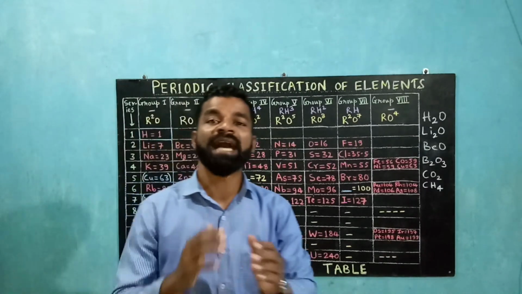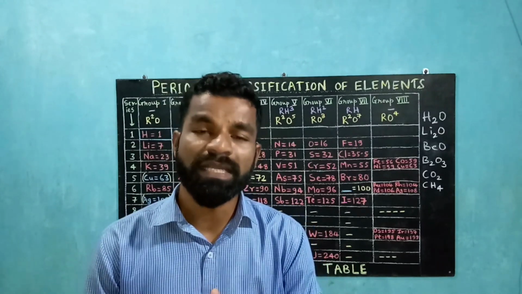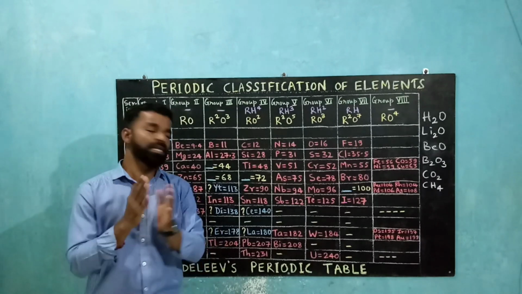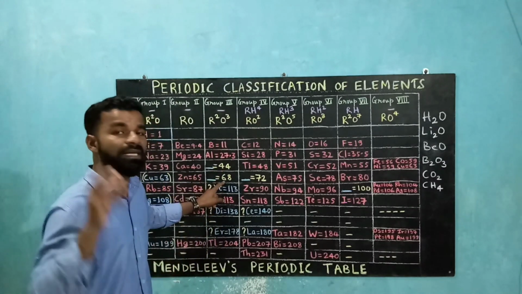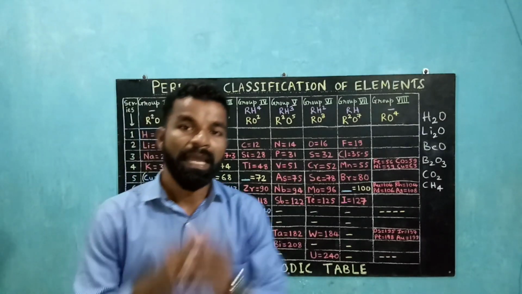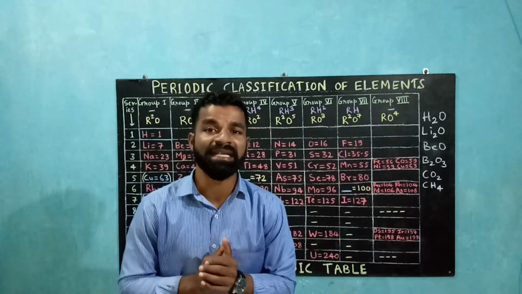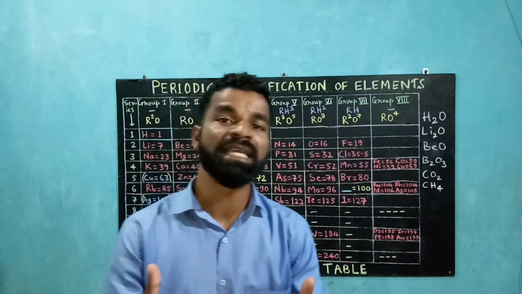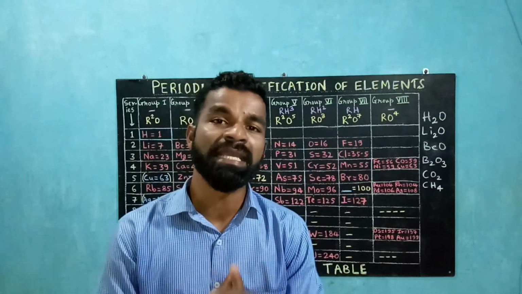Not only this, but their properties were also predicted. Later on, when these elements were discovered, they were given the names scandium, gallium and germanium respectively. So Eka boron was named scandium, Eka aluminium was named gallium and Eka silicon was named germanium. And it was found that the properties which Mendeleev had predicted matched the properties of these newly discovered elements. Because of this, Mendeleev's periodic table gained importance and it was immediately accepted.